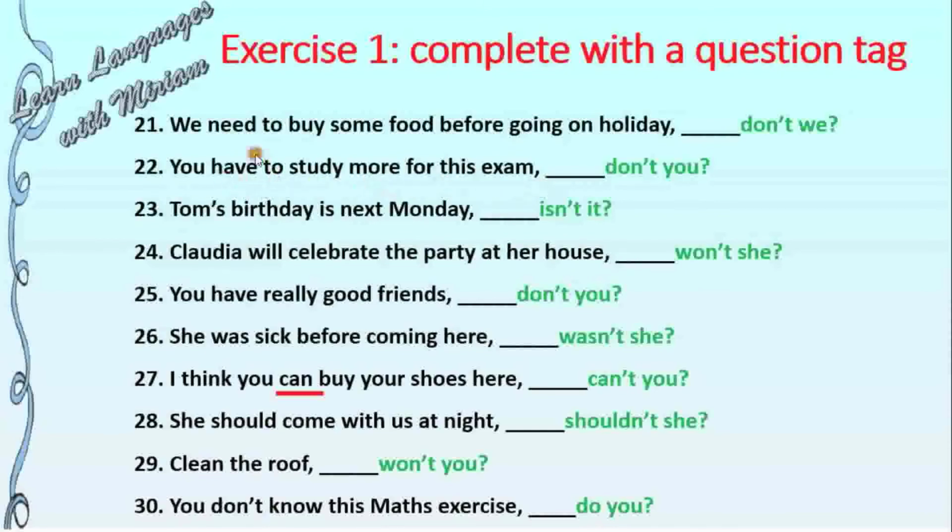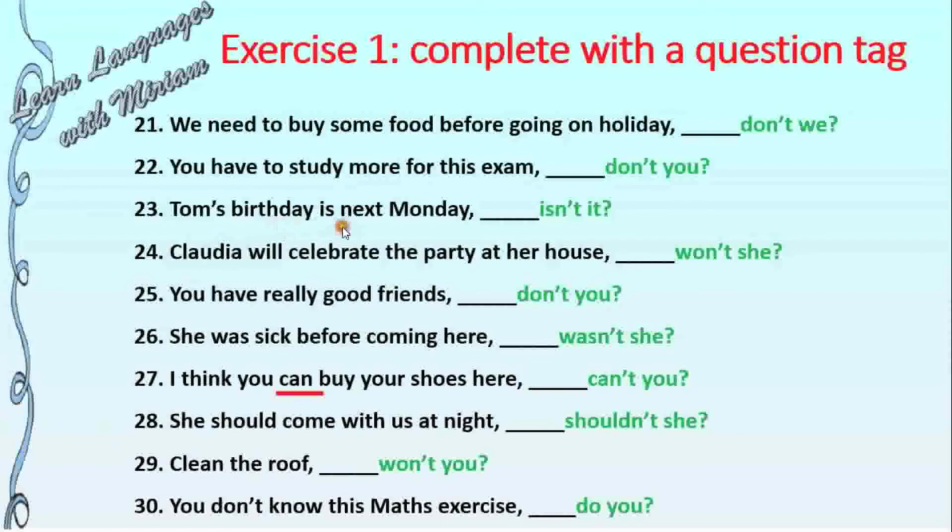You cannot start the question with have. You cannot say, have you to study more? No. You will say, do you have to study more? So we take this auxiliary verb, do. In this case, don't.